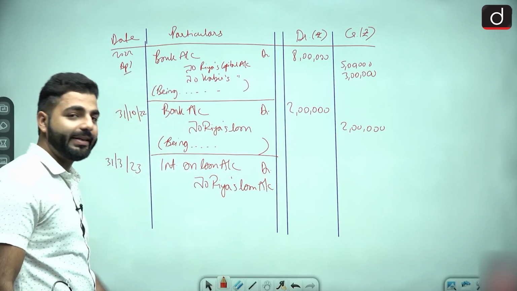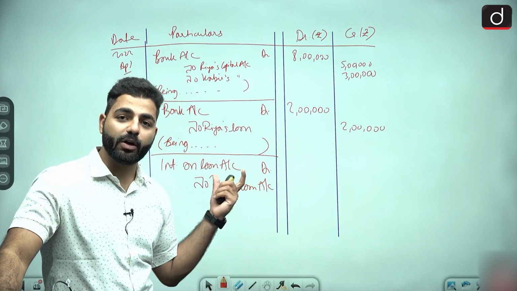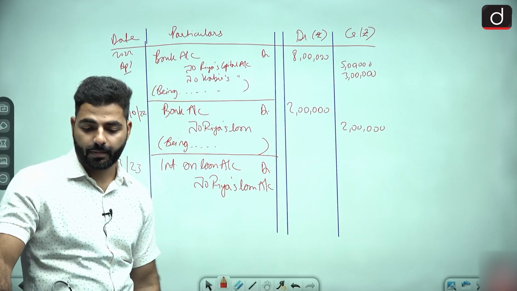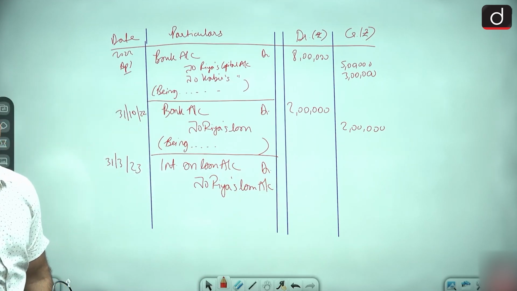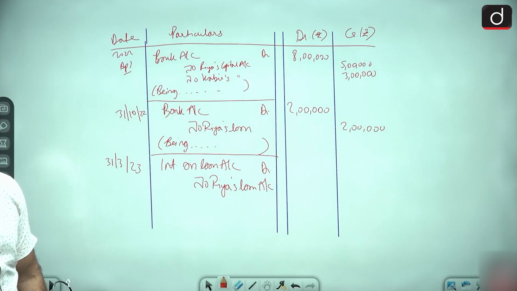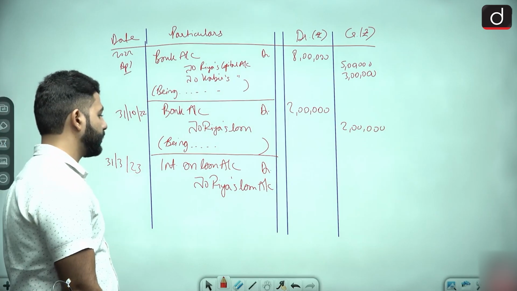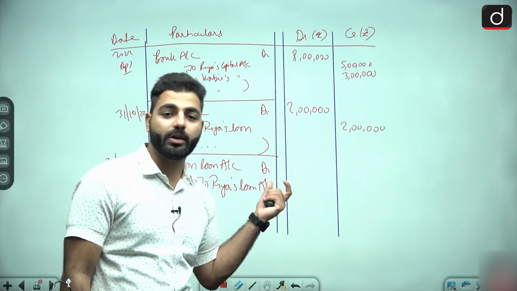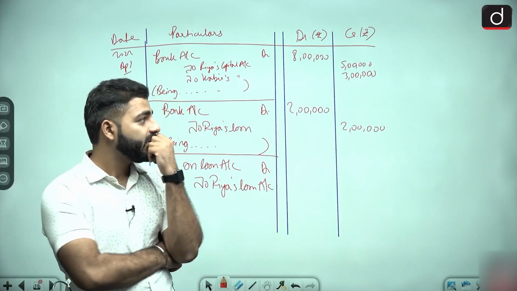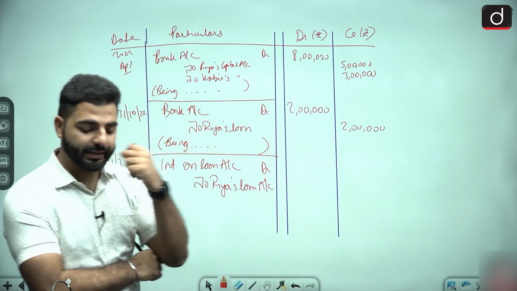Yes or no? Any doubt in this? Do let me know. यहाँ कोई डाउट तो नहीं है किसी को? Interest on loan. किसी को इसमें डाउट है? Now what will be the amount? What will be the amount? So let us calculate that.